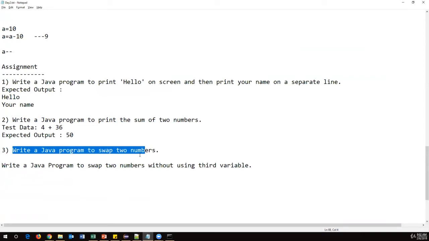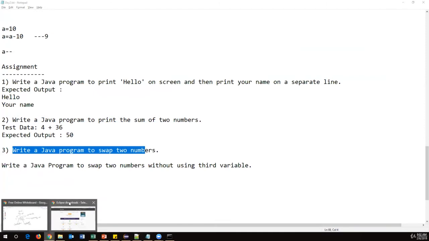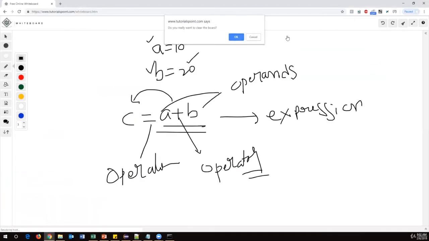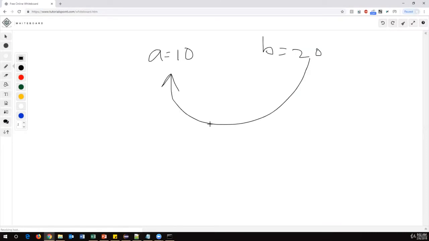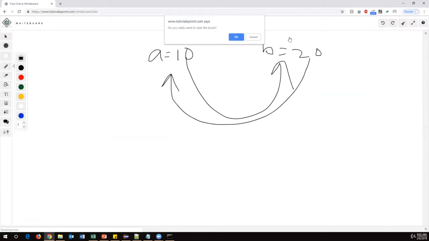This is very important. So swapping we have to do. For example, I have two numbers. Let us say I have A is equal to 10 and B is equal to 20. And I want to interchange these values. I want to print 20 assigned to A, and 10 assigned to B. So I have to do the swapping. Let us see how we can do the swapping. I'll tell you a simple logic here. You guys can try it.